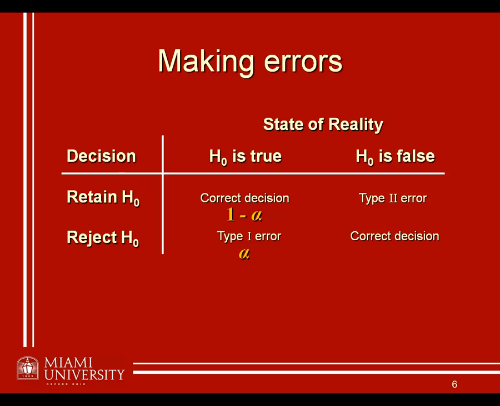Okay? And just to establish a little bit of abbreviation or nomenclature that we're going to use later, a type 2 error is referred to as beta in a probability sense. And the correct decision in this bottom right cell is referred to as 1 minus beta. Okay, these are just some things you're going to want to jot down, and we're going to refer to these later.